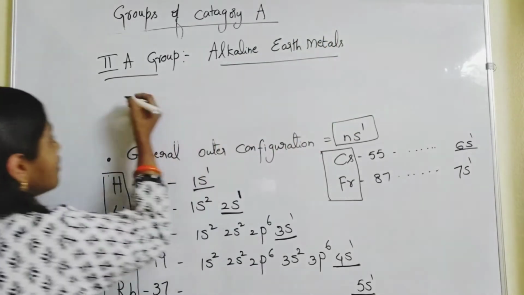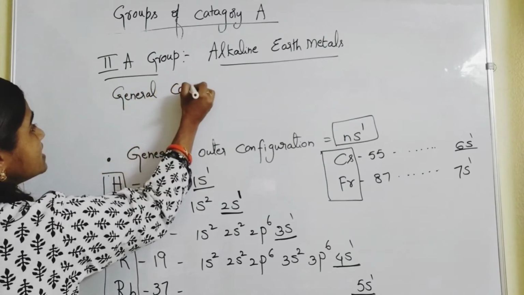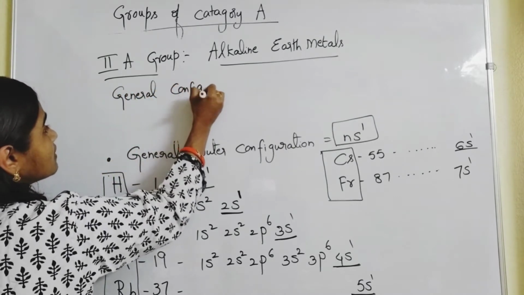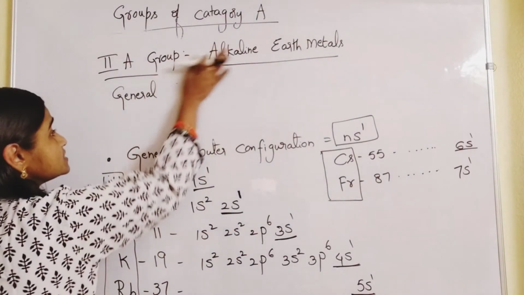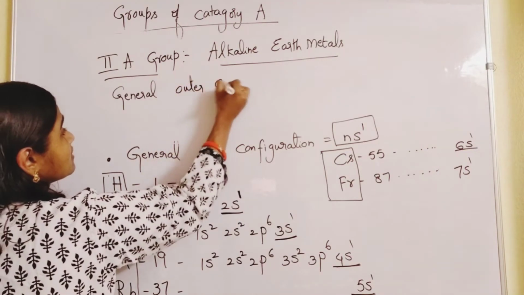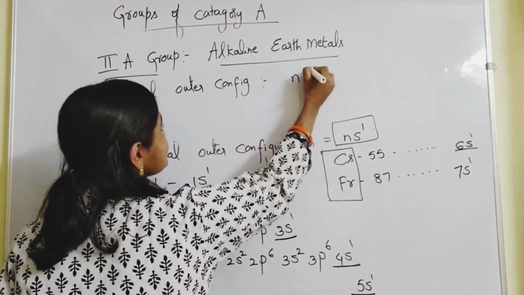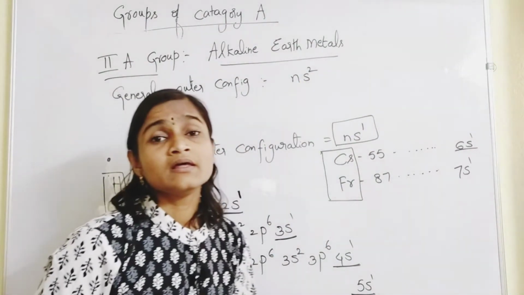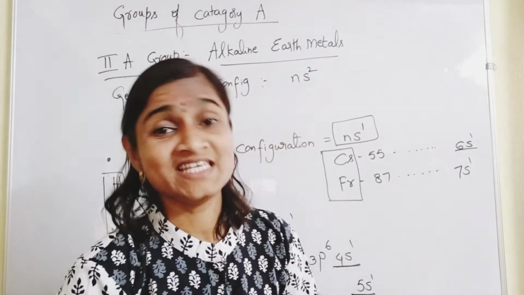And what is the general configuration? General outer configuration, you have to remember that point also. Outer means valence. Outer configuration is ns2, meaning their last orbit consists of 2 electrons each.